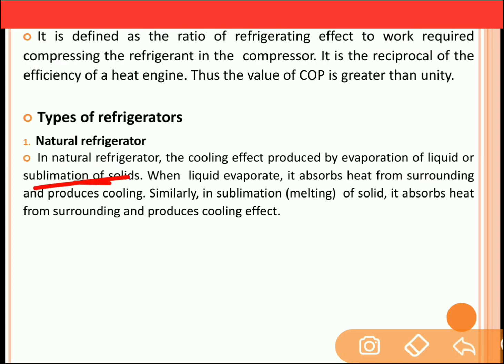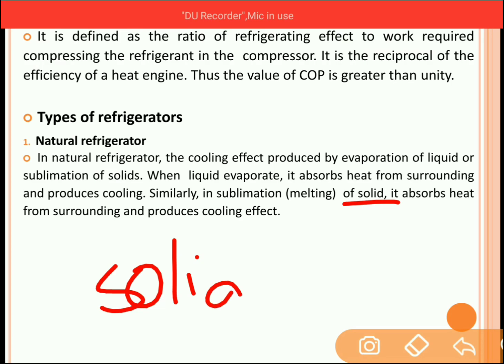The best example of sublimation of solid is the dry ice. Dry ice means what? Dry carbon dioxide. So in case of dry ice, the solid will absorb the heat and it directly converts into the gaseous form, that is in the vapor form. There won't be any liquid phase between the solid and the gaseous form, that is, solid will directly convert into gas.